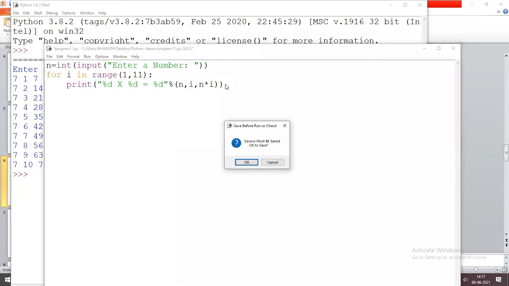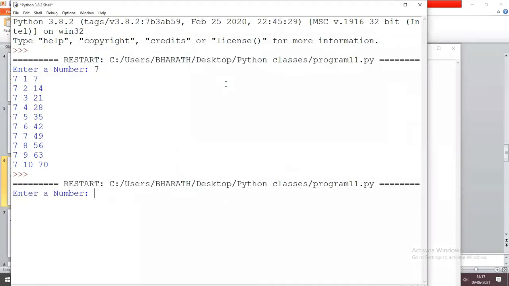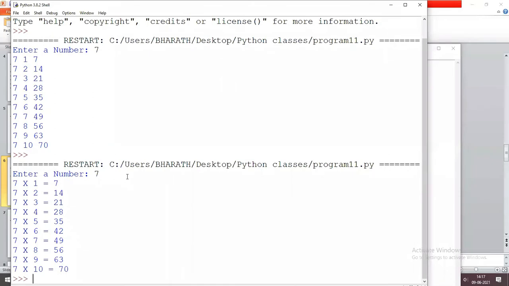If you execute and enter 7, it now displays 7 into 1 equals 7, 7 into 2 equals 14, like this.